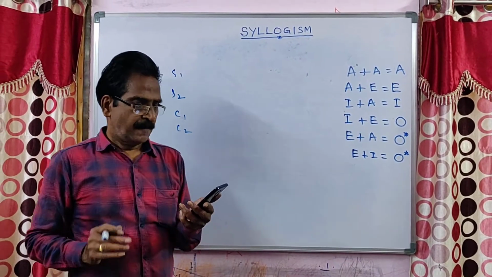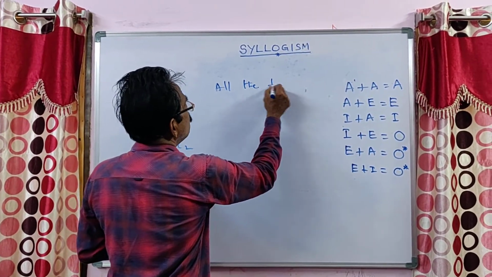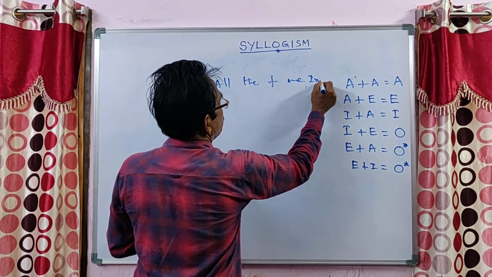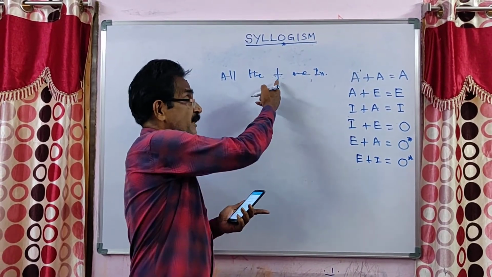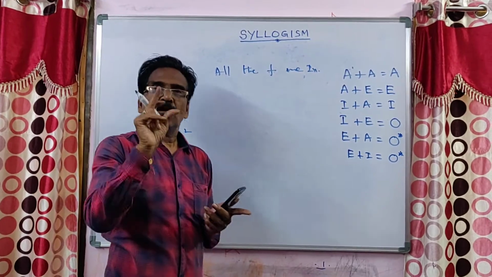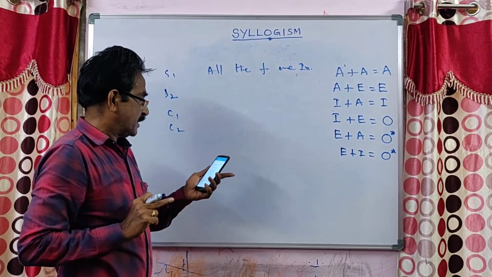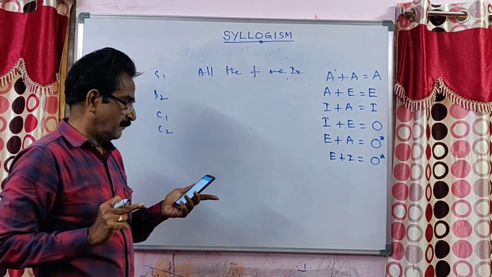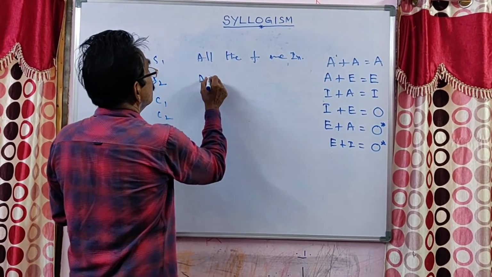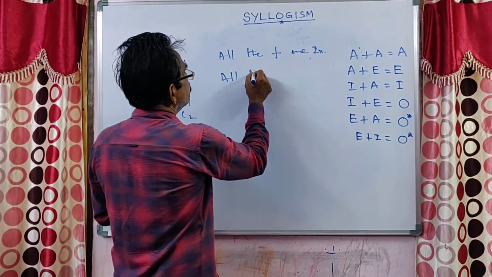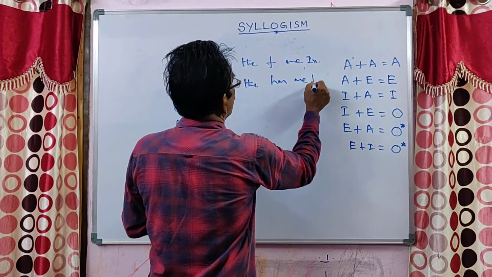Second question, friends. All the flutes are instruments. Friends, all the questions are given in the description box. I am not writing the full terms. I am writing only the first letter of that word. So all the questions are given in the description box. You go to the description box and check the questions. Okay, friends. First statement is, all the flutes are instruments. And all the harmoniums are flutes.